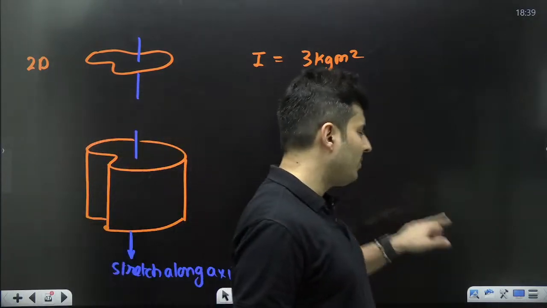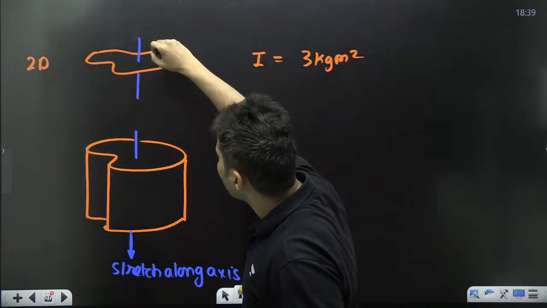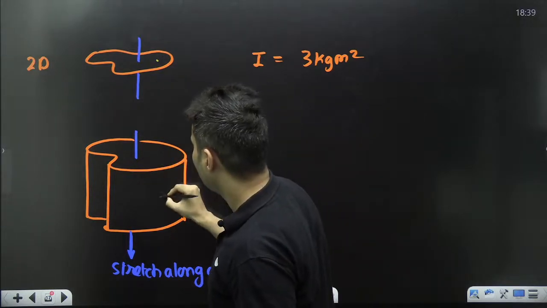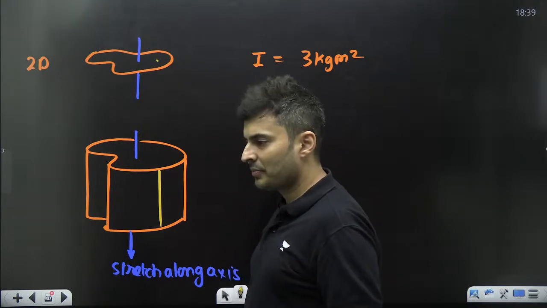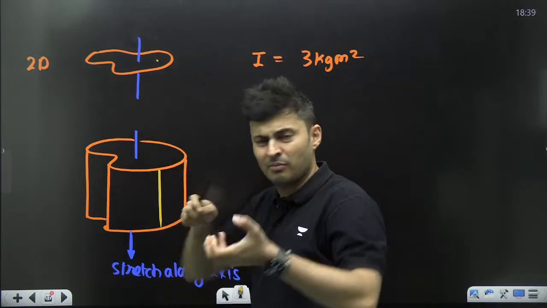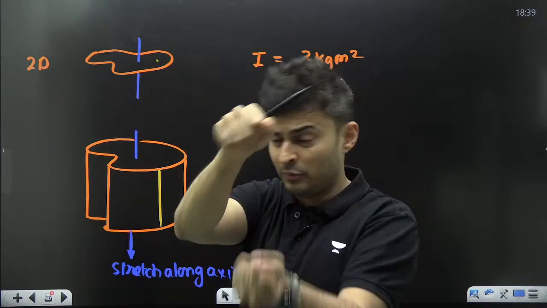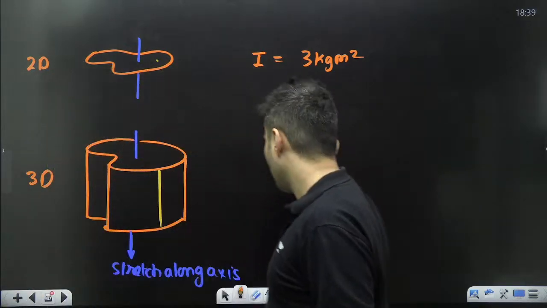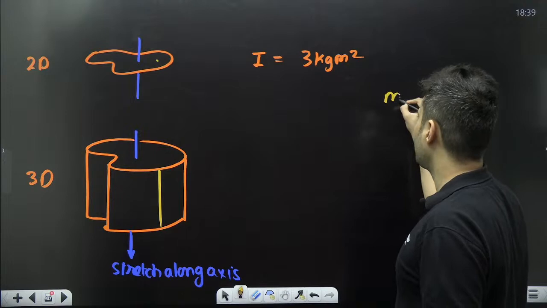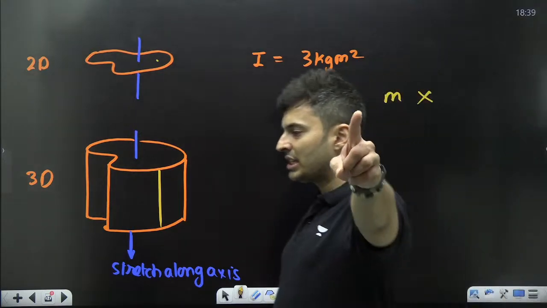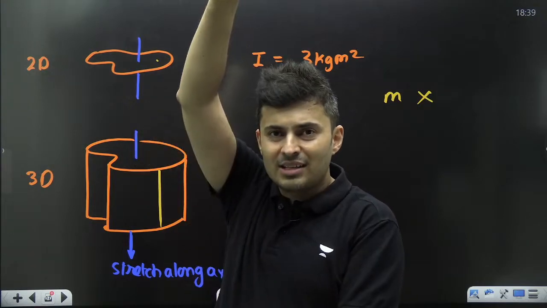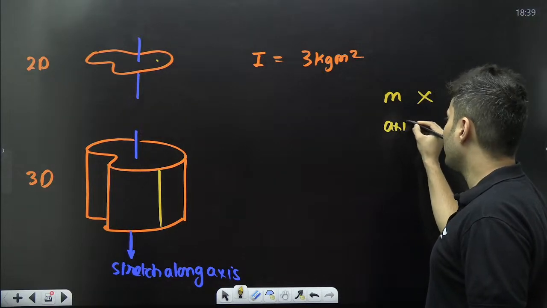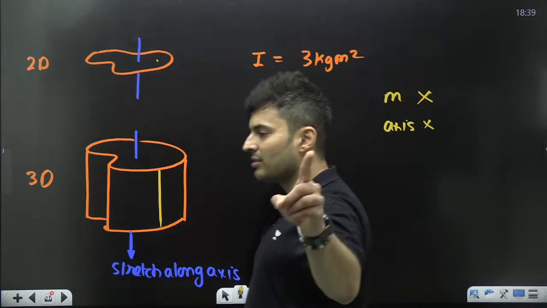In this scenario, if there was a point mass here, that mass will be stretched like that. Has the mass changed by elongating it? Same figure from 2 dimensions, I made it into 3 dimensions. Has the mass changed? Come on, my dear students. No, right? Mass has not changed. Everybody agrees that the same mass has been stretched. The axis is still the same, so the axis also has not changed.